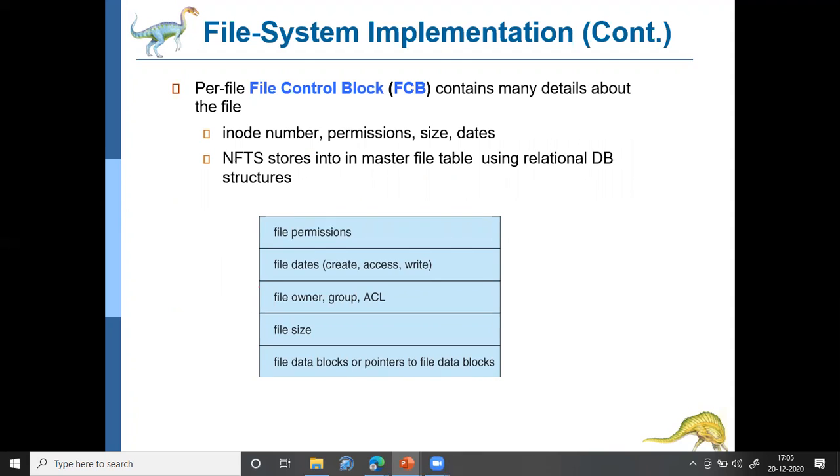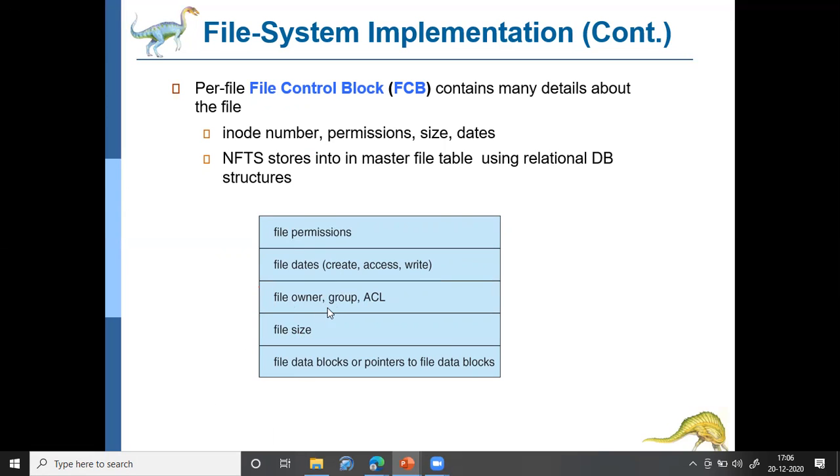So for every file there will be a file control block which contains different details about the file. Okay, this file control block is called an inode in Unix, and in case of Unix it will have an inode number, and it will have several permissions. Like who can access the file, who are the different users who can access the file, and what operations they can perform, whether they can perform read operation or write operation, and on which dates the file was accessed, when it was created, when it was accessed, when it was modified.